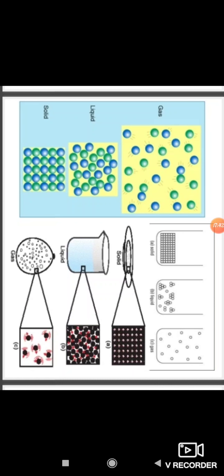In solids the particles are closely arranged. In liquids the particles are arranged in an intermediate stage. In gases the particles move freely and independently in all directions. So, solid, liquid and gas.